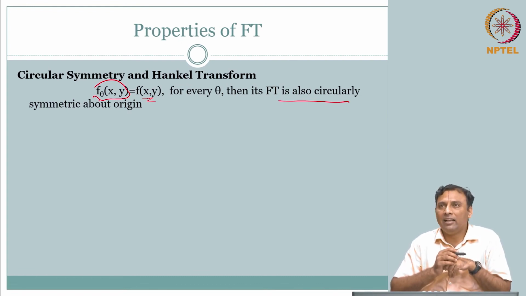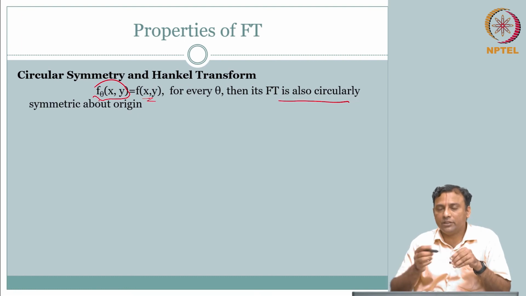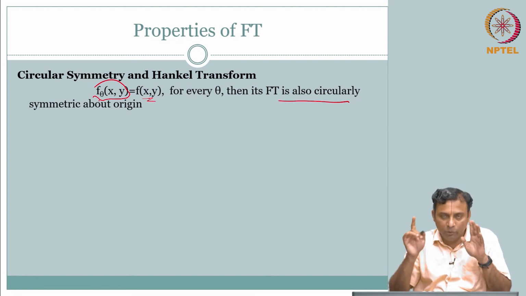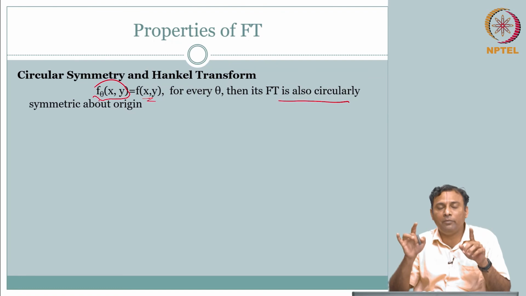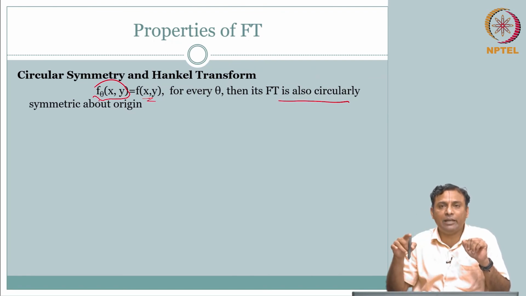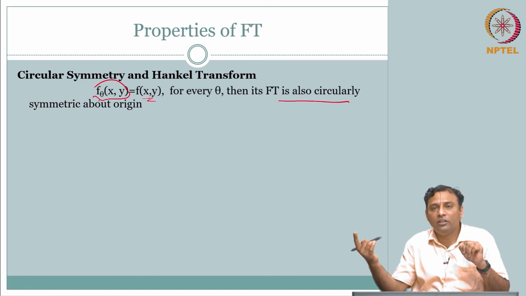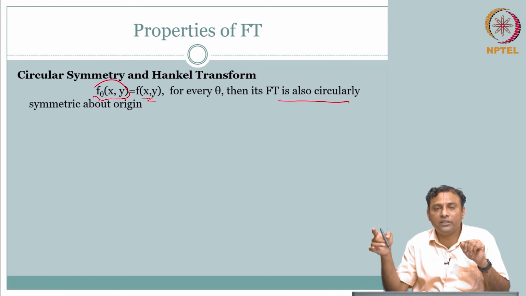Just so that you get comfortable positioning the concept in 2D, when we do 1D, if you have a Gaussian shaped time domain signal, what will be the shape of the frequency spectra? That will also be Gaussian. That is something that you know.